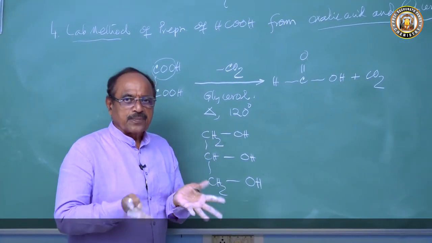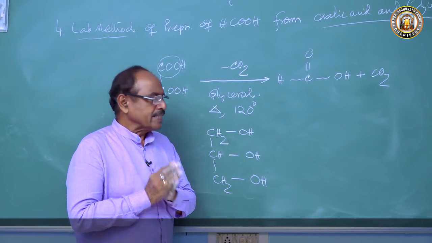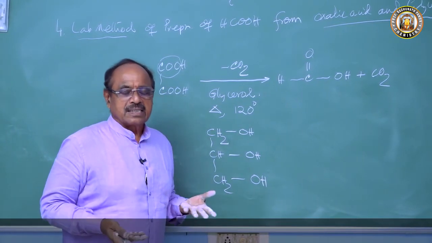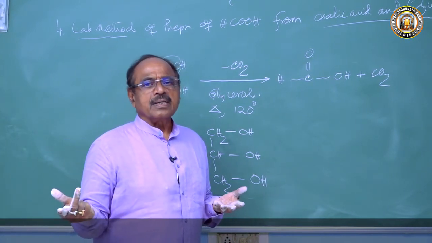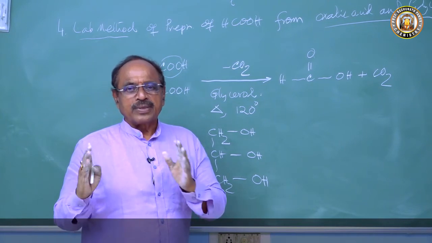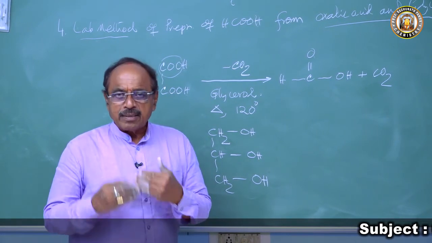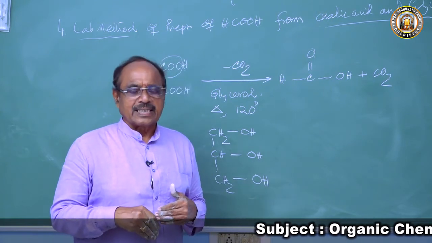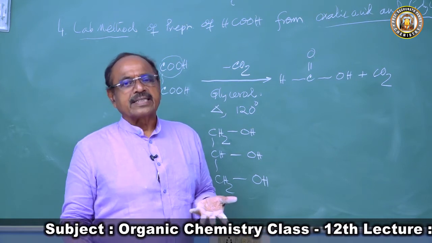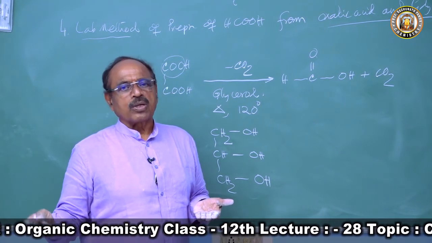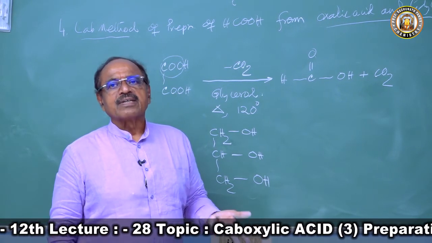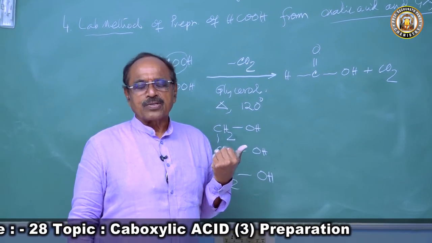It will form an ester. Then that ester, when we heat, loses a molecule of carbon dioxide and undergoes the first step, decarboxylation. Then we get an intermediate product. Then if we add again oxalic acid, the glycerol monooxalate will form glycerol monoformate. The glycerol monoformate on hydrolysis will give us the formic acid. So this is the principle.